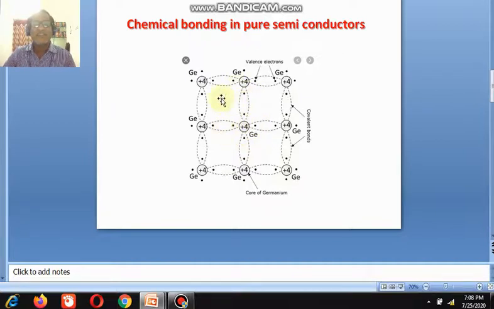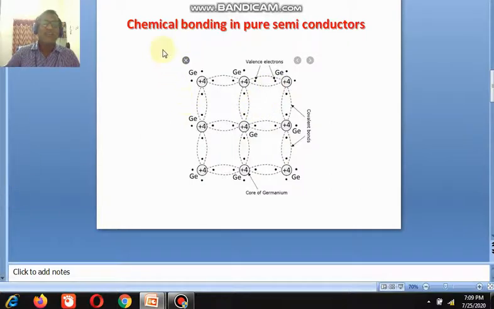By sharing 4 electrons of the first atom and the second atom with each other, the covalent bond is formed in pure germanium. Similarly, a vacancy is created when these electrons are shared with the other germanium. So in the case of germanium, the number of holes is always equal to the number of electrons.